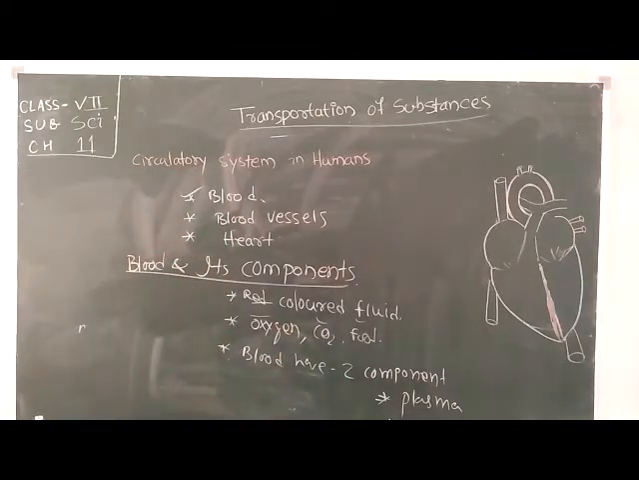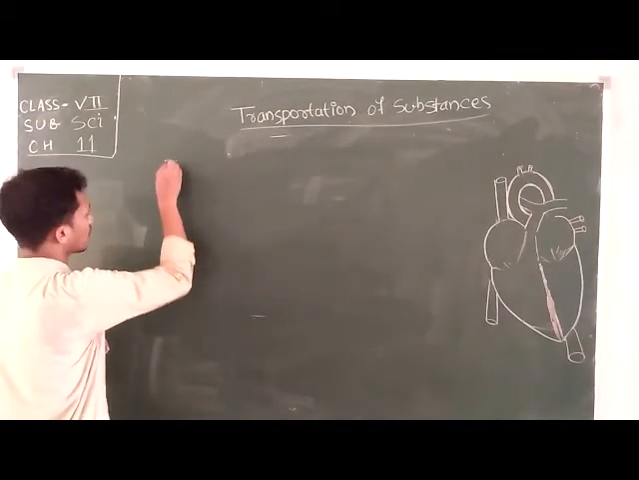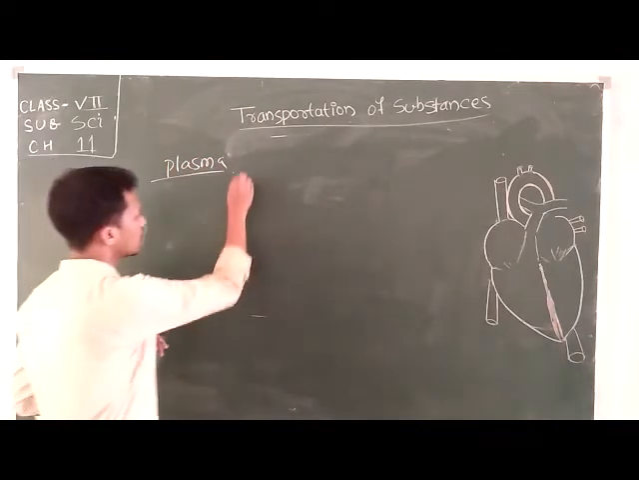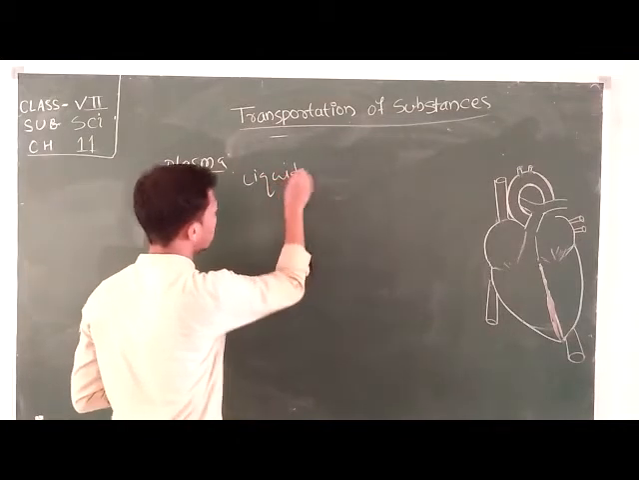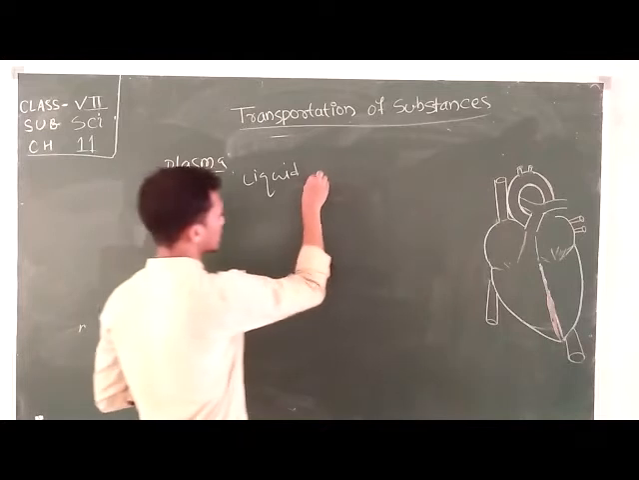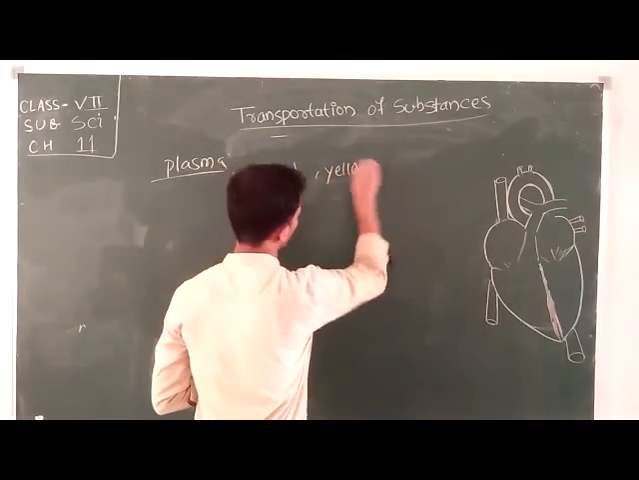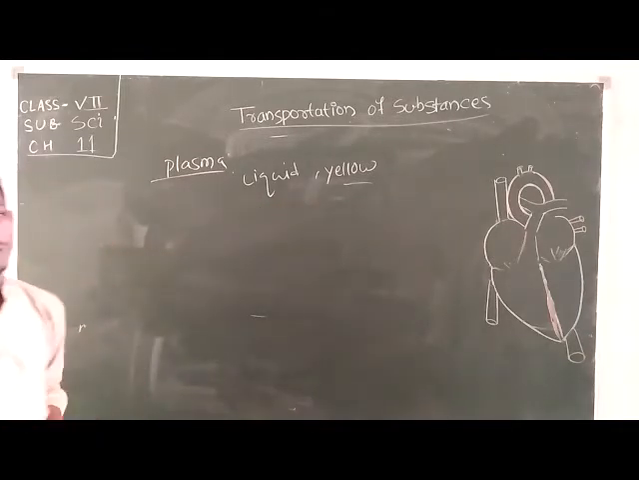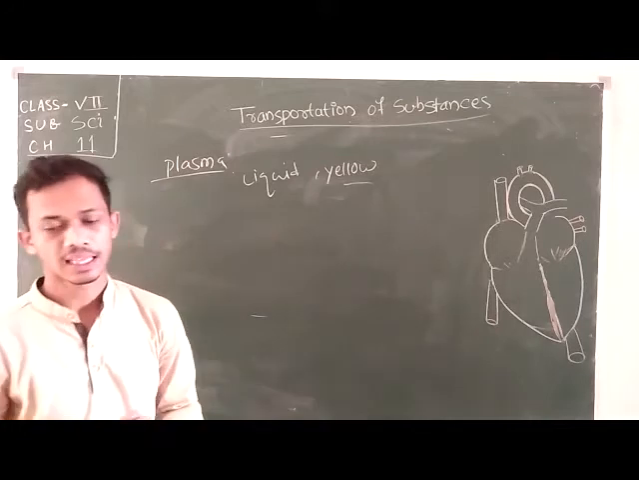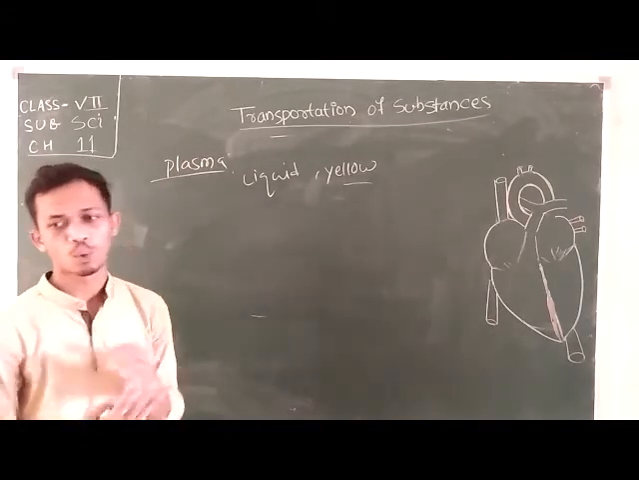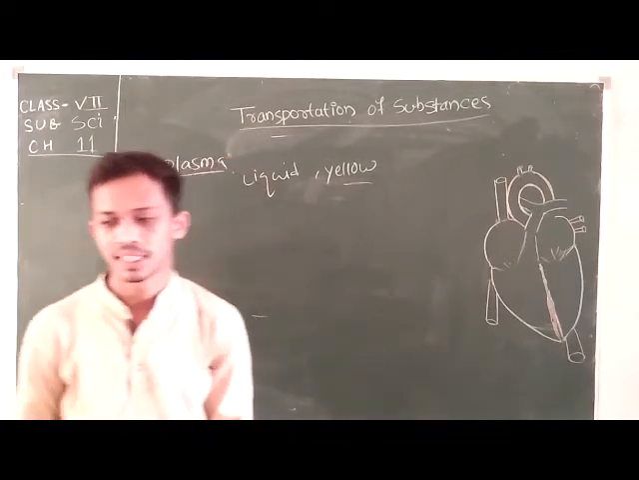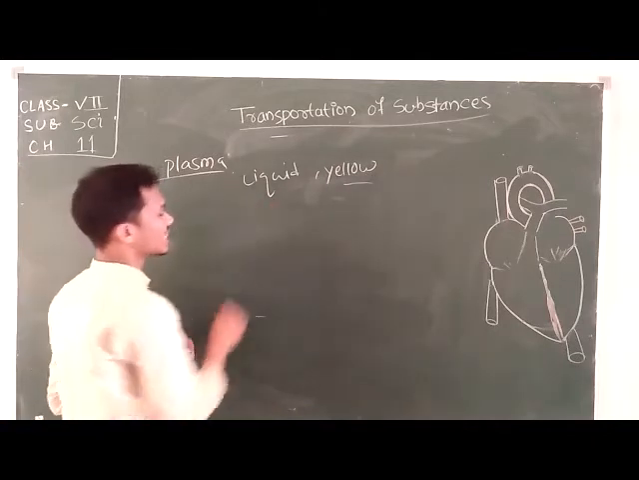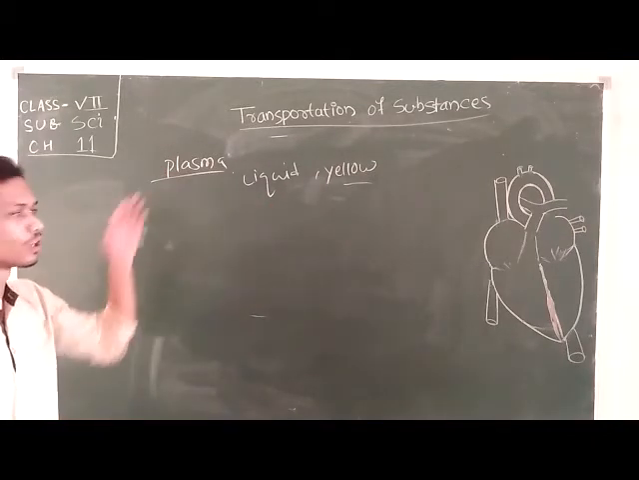First, this is about the plasma. I said that plasma comprises the liquid portion of the blood, and its color is yellow. Normally the color of the plasma is yellow. Next, it dissolves various proteins, gases, fats, vitamins, and various small nutrients are dissolved inside this liquid portion, that is your plasma.